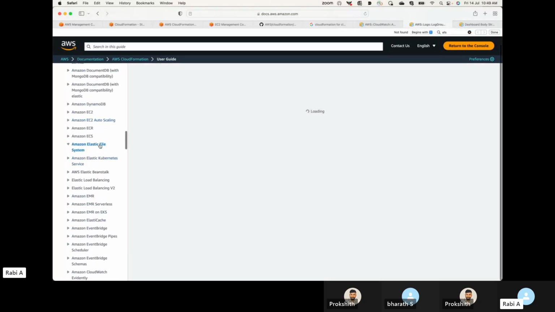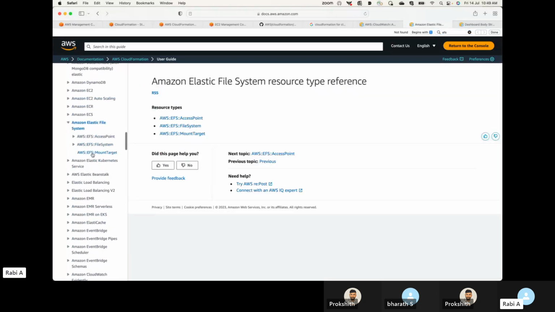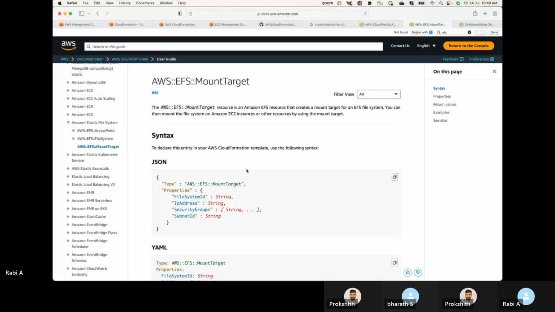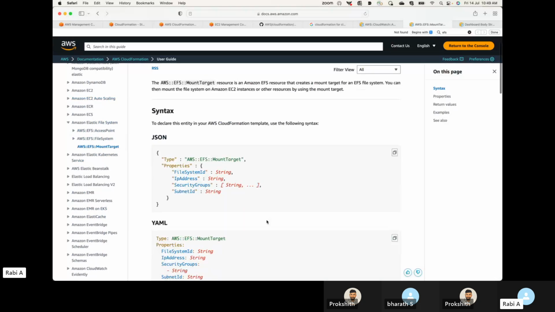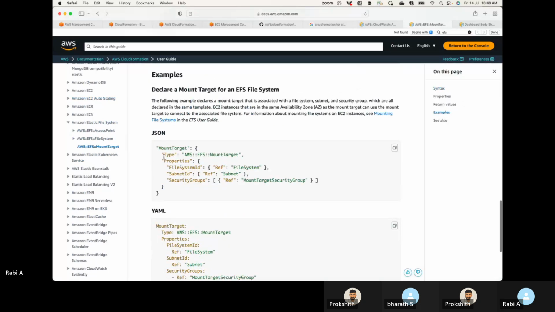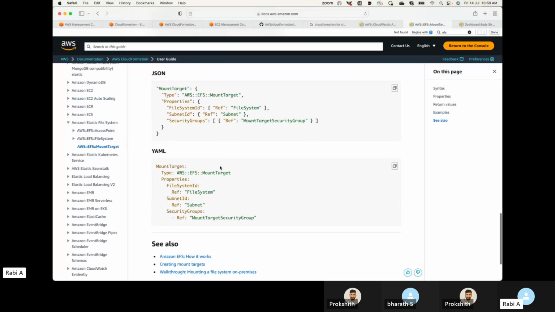Okay, so there's your Elastic File System, and here you can see mount target. This is for mounting. So here is your YAML. File system ID will be your ID, and which subnet and security groups you mount.